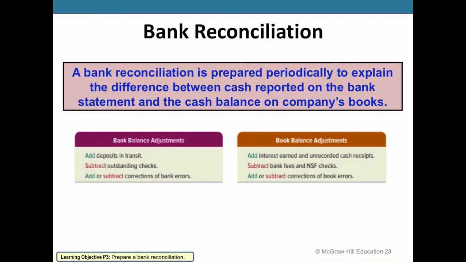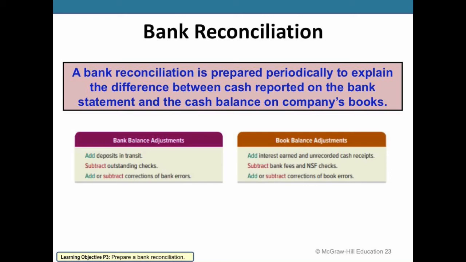So one thing we might do for this reconciliation is add to the bank balance deposits in transit, where if we deposit, for example, an amount in the bank's overnight bin, we might show this on our books as deposited into our checking account, but the bank doesn't know they have our deposit yet, so it's not going to be reflected on the statement. Similarly, if we write a check to a supplier for an amount, that check may not have made its way back to the bank yet. We may take money out of the checking account on our books, but it's not going to be reflected yet on the statement.